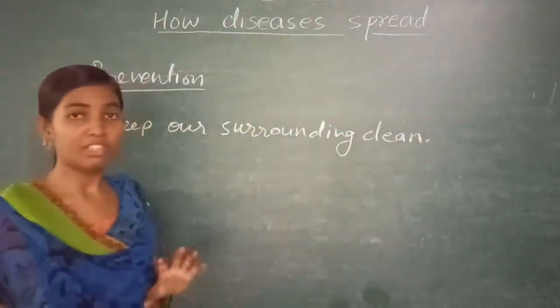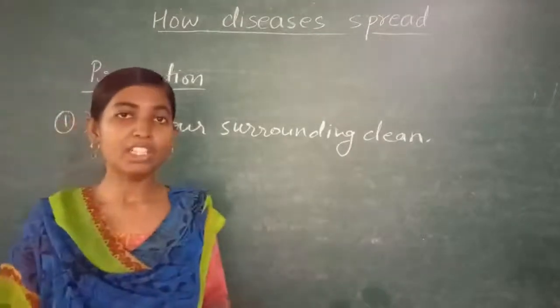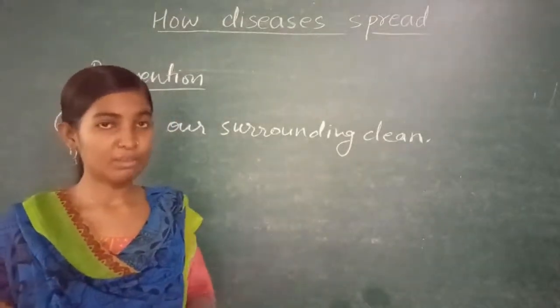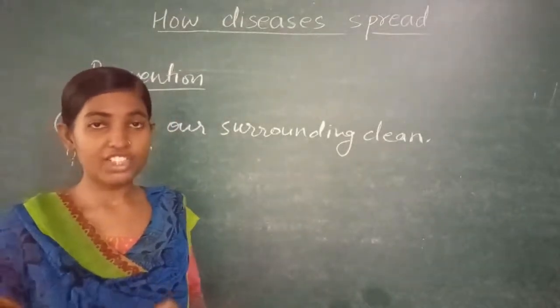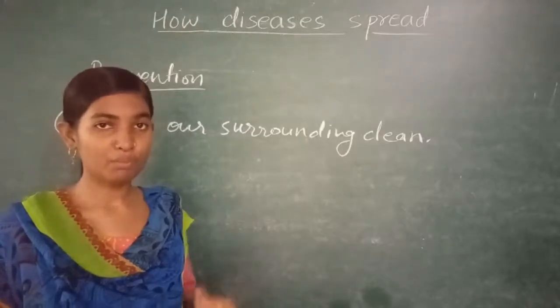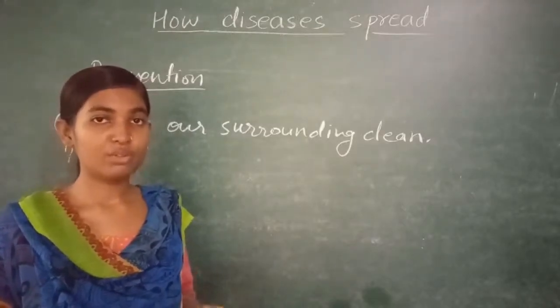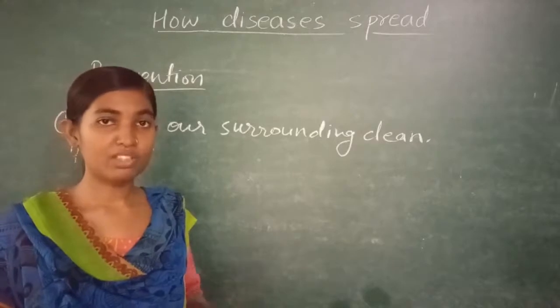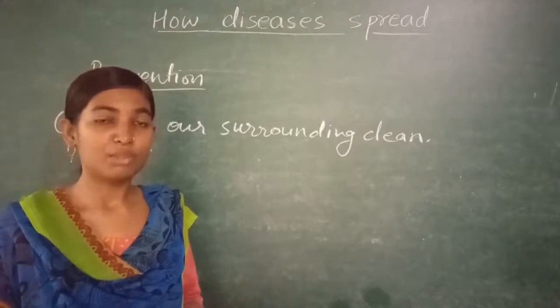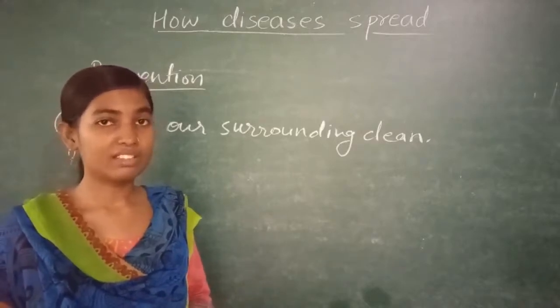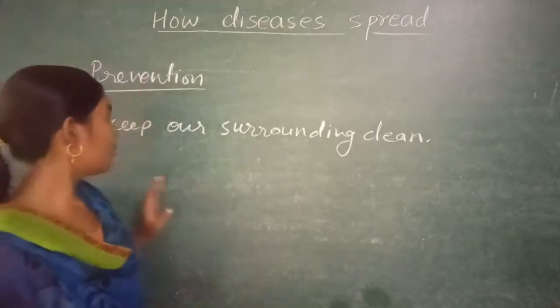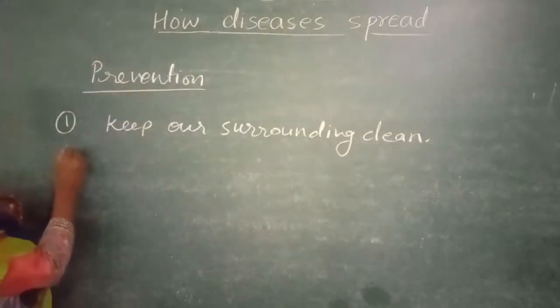How can we keep our surroundings clean? By always putting garbage into the dustbin, and the drainage system should be free from stored water, because in stored water mosquitoes develop so fast. Like this we need to keep our surroundings clean.